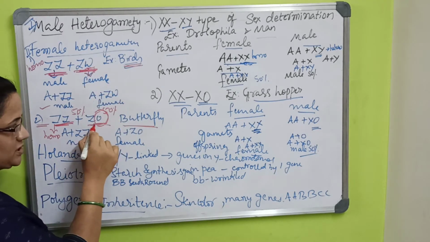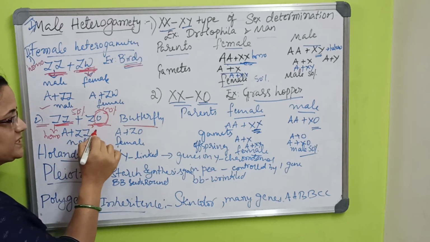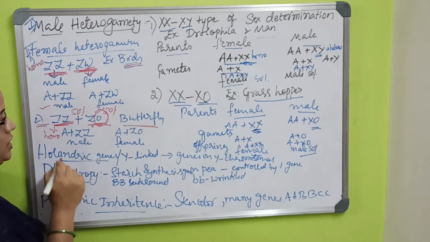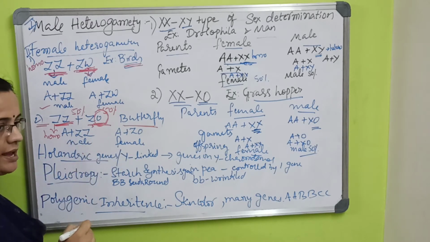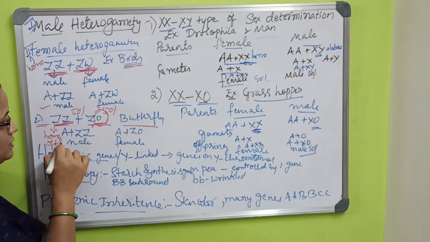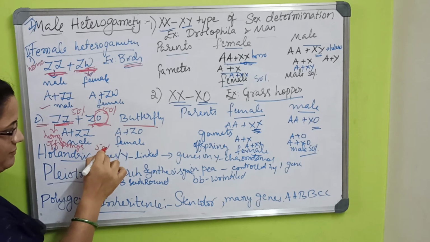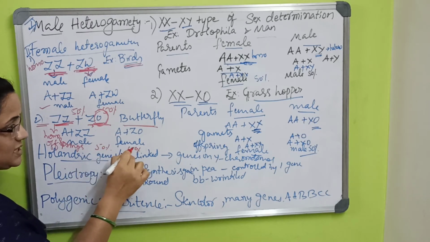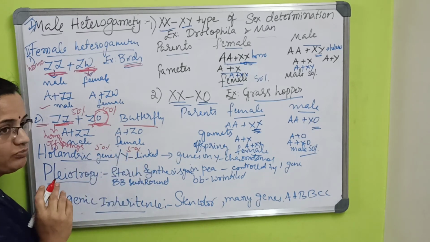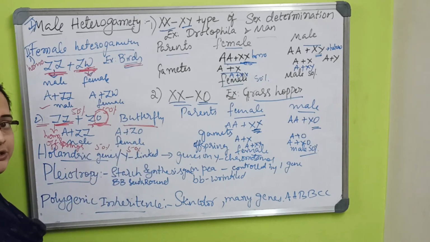Here the heterogametes, of a different kind in butterflies, are one gamete Z and another gamete O. Then obviously the gametes will be A plus Z and A plus O, and the offspring will have 50% chances of male and 50% chances of female. These are the best examples for this heterogamity.